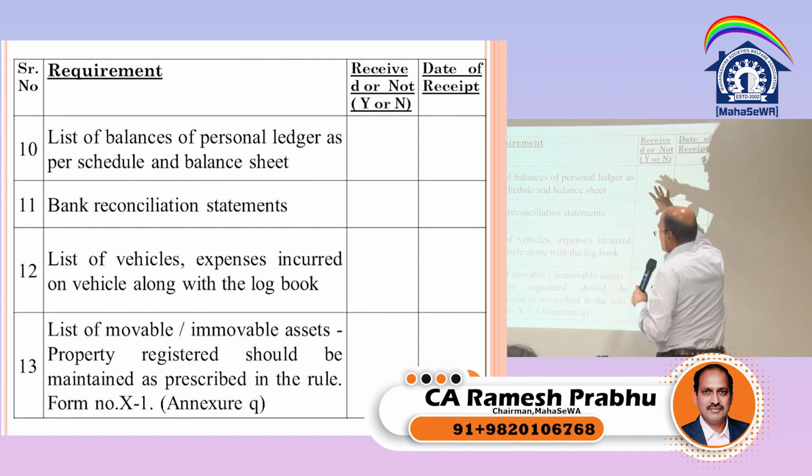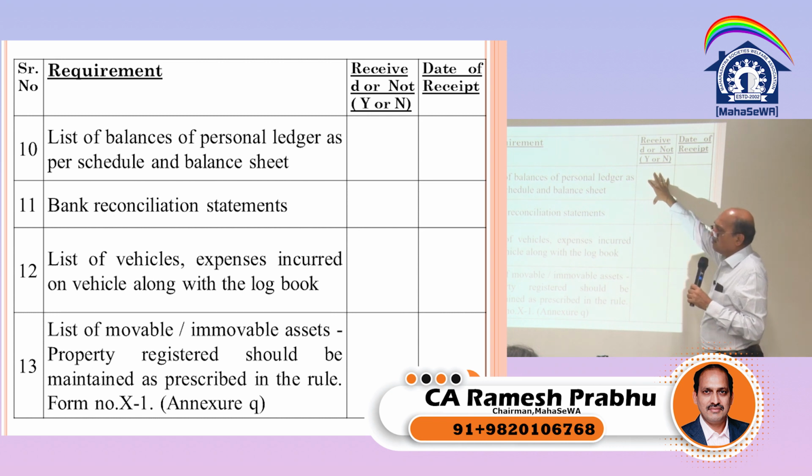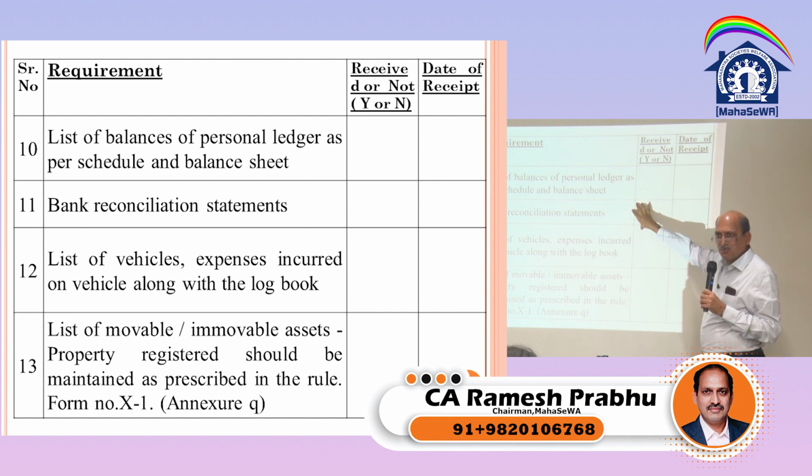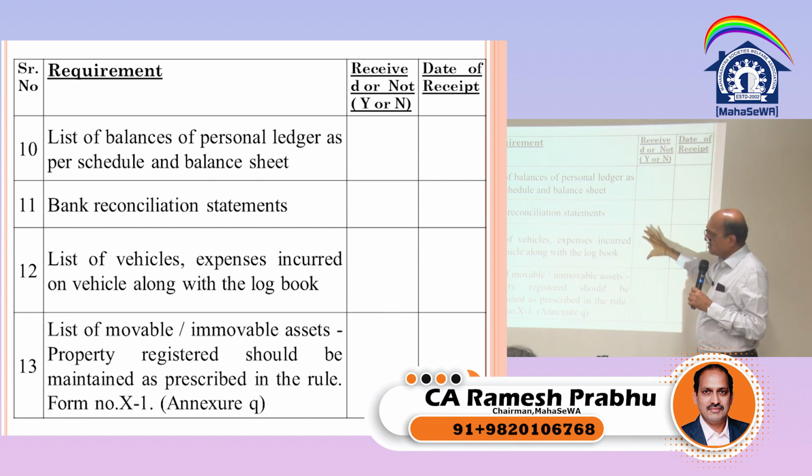List of balance of personal arrears as per schedule and balance sheet. Dues from the members which we have to take, along with of course the trial balance or balance sheet. Then bank reconciliation statement, which of course we prepare. We obtain the bank statement, and if there is any difference between the balance in the bank passbook and in our ledger, we do reconcile and find out why there is a difference.